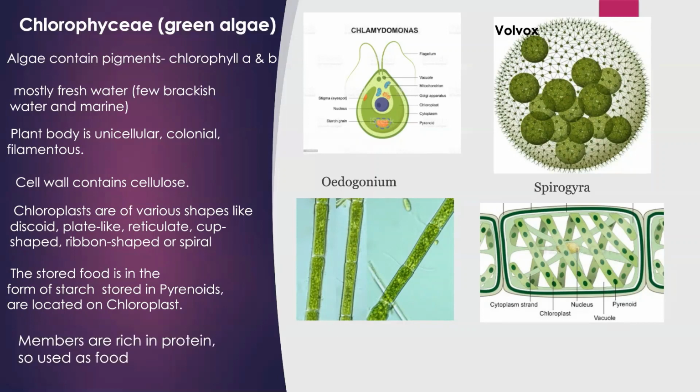Next, about the uses. As the members of Chlorophyceae are rich in protein, that's why they are used as food. Now some extra examples which are given in your book: Chlorella, Chara and Ulothrix. Okay, this is about the Chlorophyceae group, or green algae.